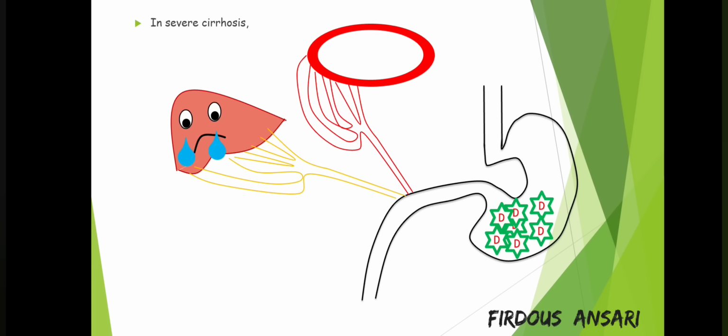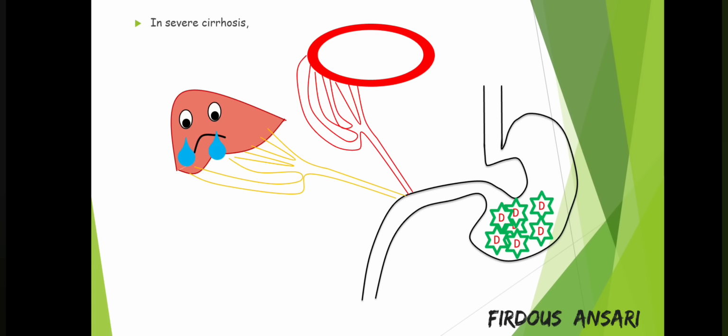So what does a portosystemic shunt mean? There is an abnormal connection between the portal vascular system and the systemic circulation. Therefore the drugs that should move to the liver now move via this shunt and are drained directly into the systemic circulation.